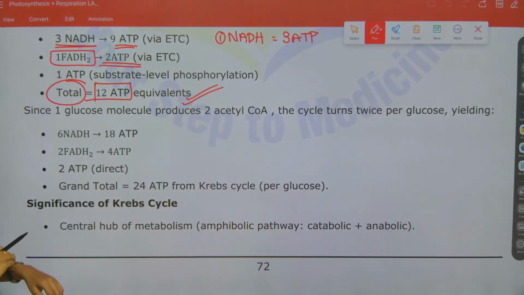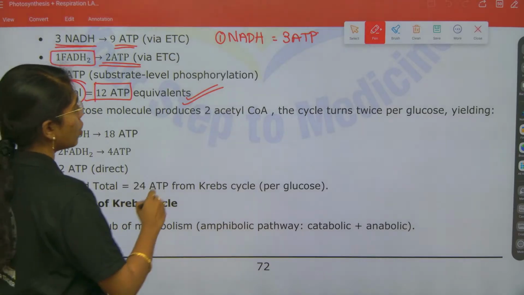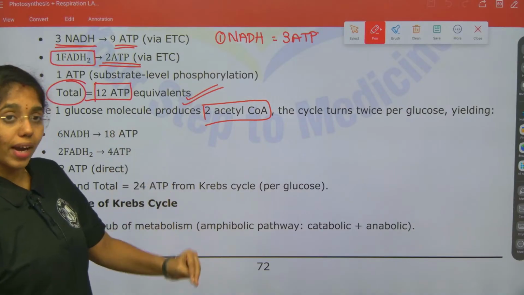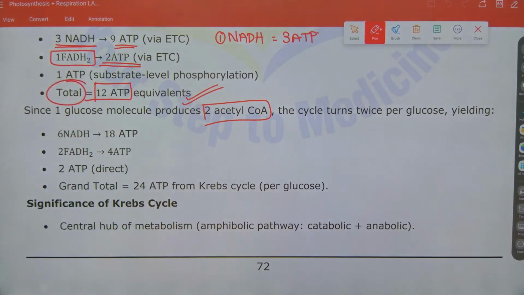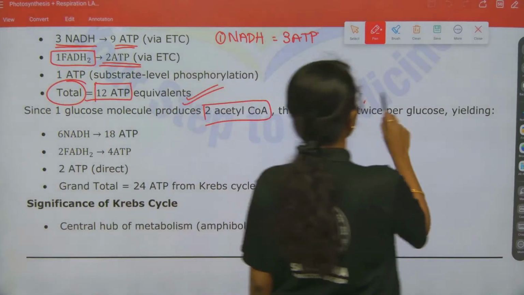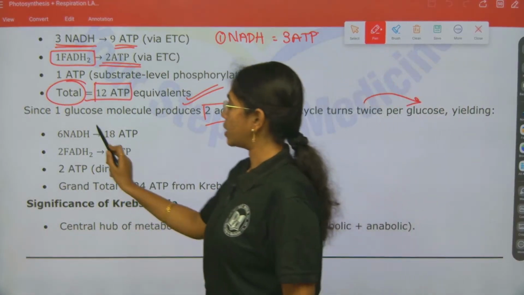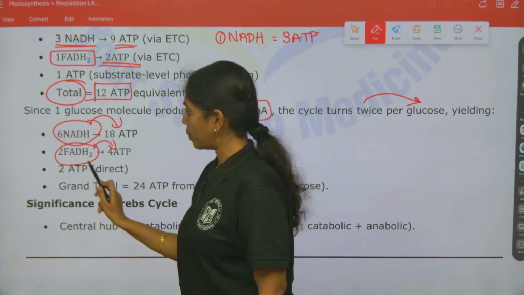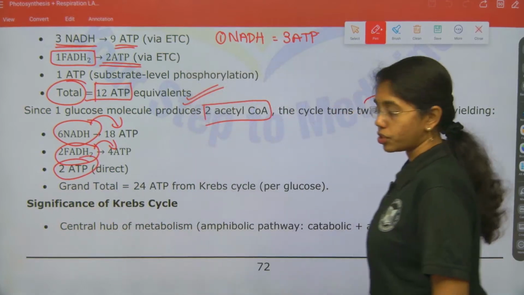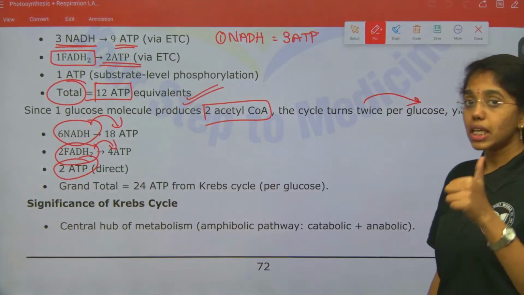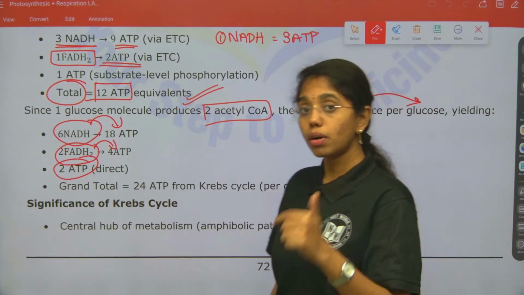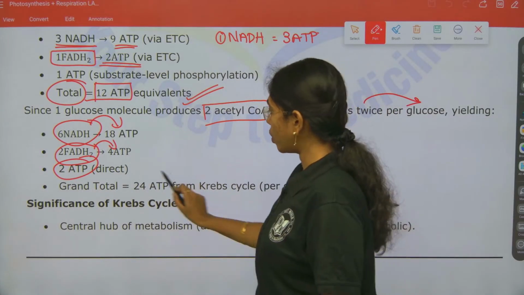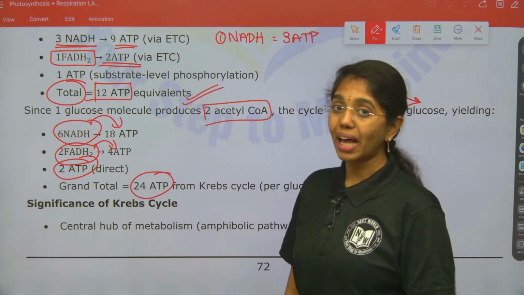Since one glucose molecule produces 2 acetyl-CoA, the cycle turns twice per glucose. I told you already, right, when I was explaining. The cycle will turn twice per glucose. This will yield how much? 6 NADH. 6 NADH means 18 ATP. 2 FADH2 is equal to 4 ATP and 2 ATP indirect. As such, the grand total from a single glucose molecule only in Krebs cycle is 24 ATP, which is a bulk amount of energy.